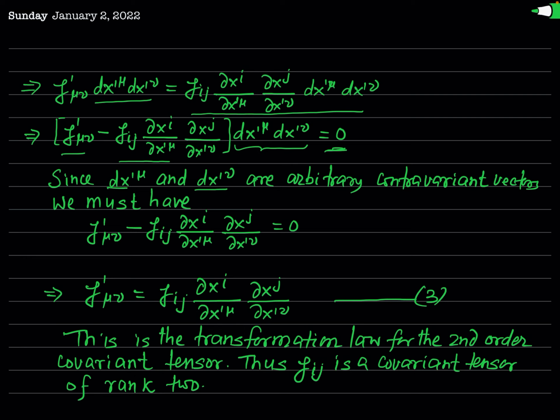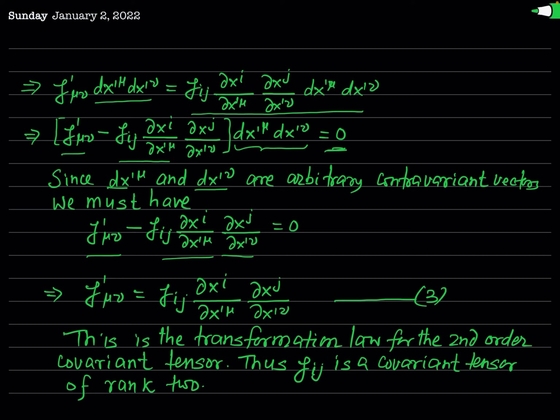Since dx prime mu and dx prime nu are arbitrary, they may or may not be 0, but the result is 0, so definitely the factor inside the square bracket must be 0. So I have written here g prime mu nu minus gij del xi by del x prime mu times del xj by del x prime nu equal to 0.